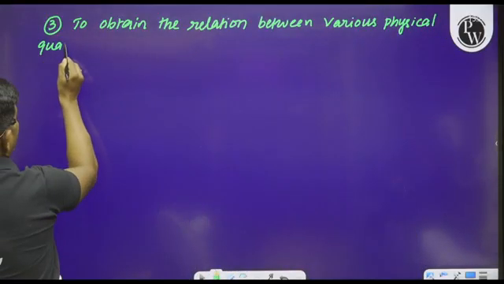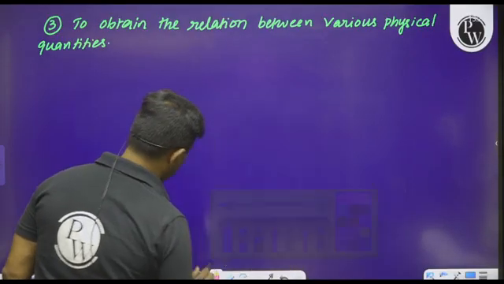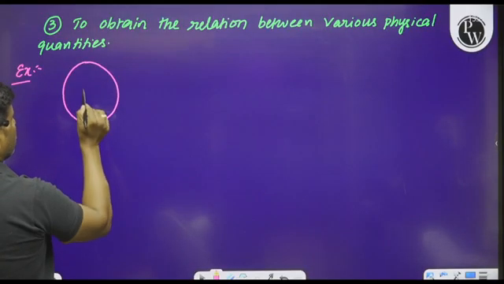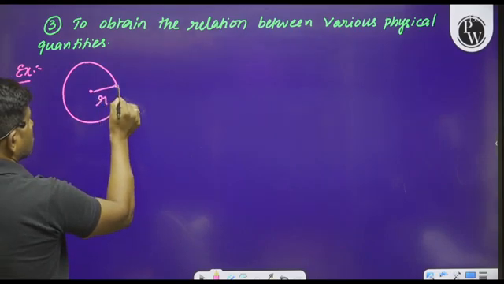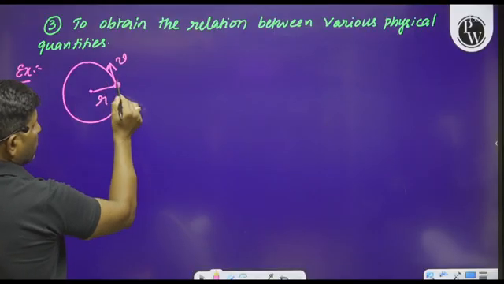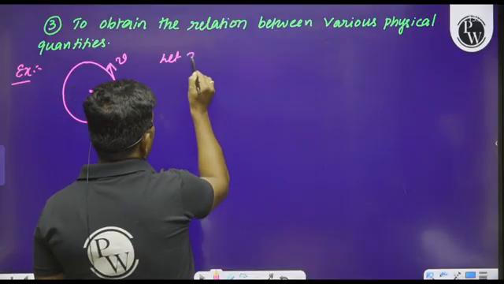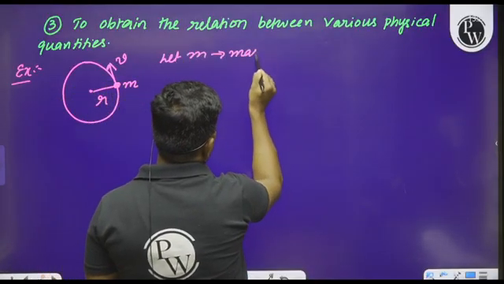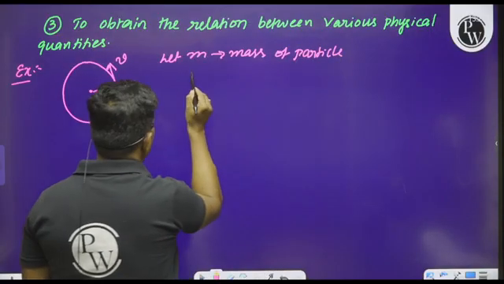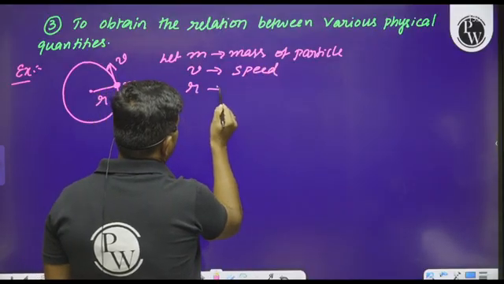For example, please observe this. Let us consider a particle which is moving in a circular path of radius r, moving with velocity v and having the mass m. M is the mass of the particle, V is the speed of the particle, R is the radius.